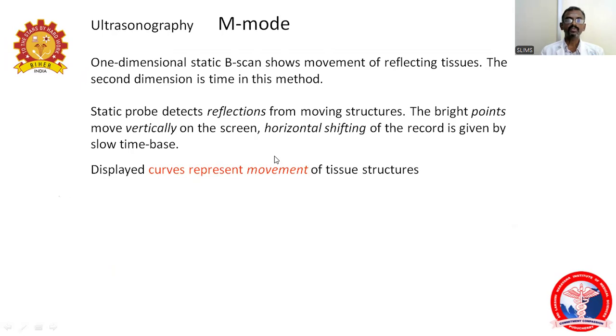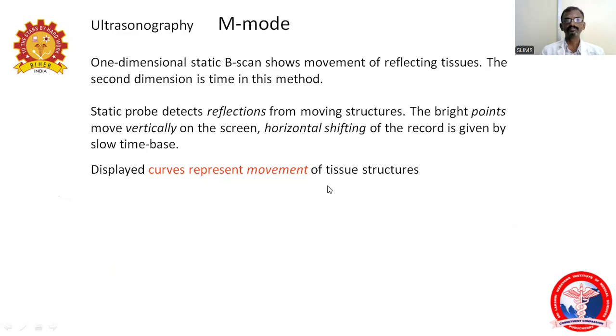So coming to the M mode, one dimension of the static B mode can be converted into the M mode. One mode will be the B scan, and another mode will be the motion mode. The reflection points will be recorded on a slow time basis, producing curves representing movement of the tissue structures.